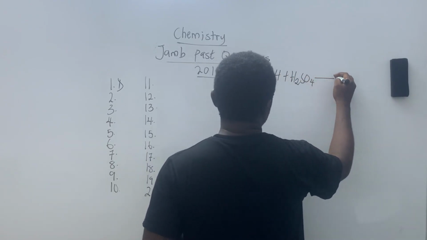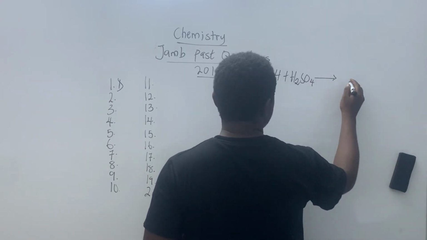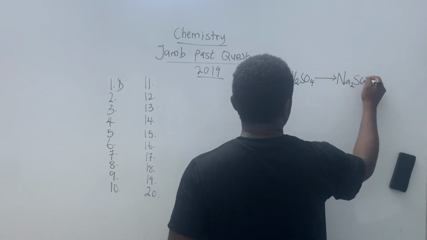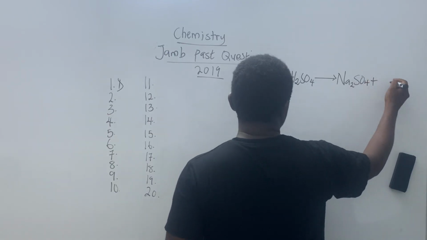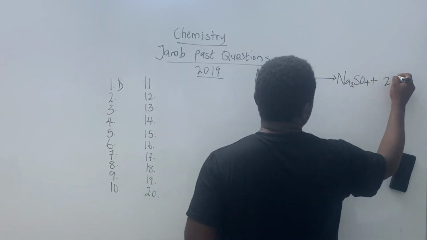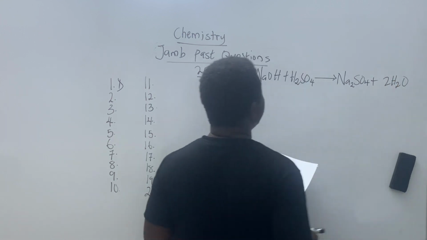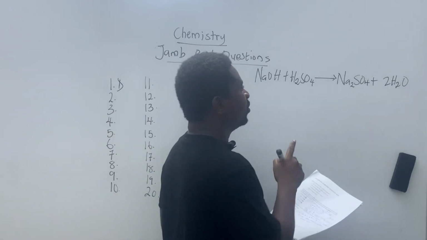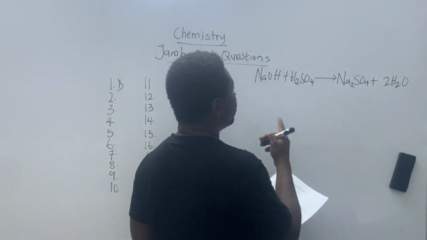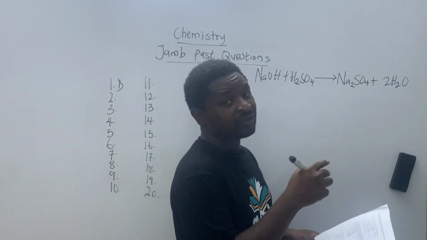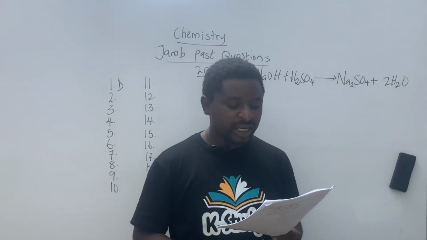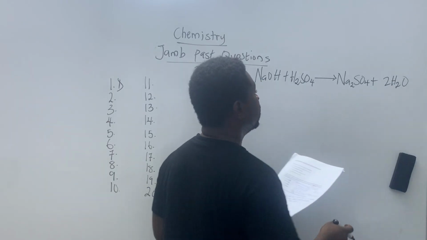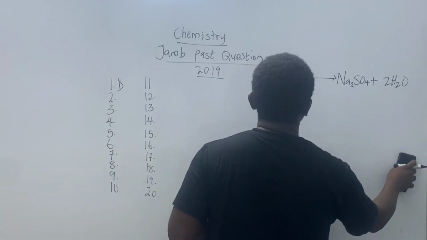If we add sodium hydroxide to that, it is going to give me Na2SO4. Now, what is going to be left? H2O. One of these days I'm going to try to teach you guys balancing chemical equations, so we can learn more, but there's no time for that now. So let's just deal with this and figure out the equation for the question.